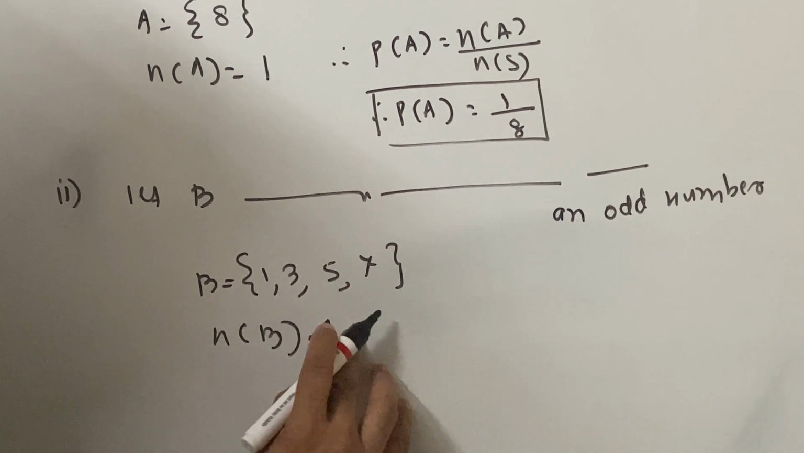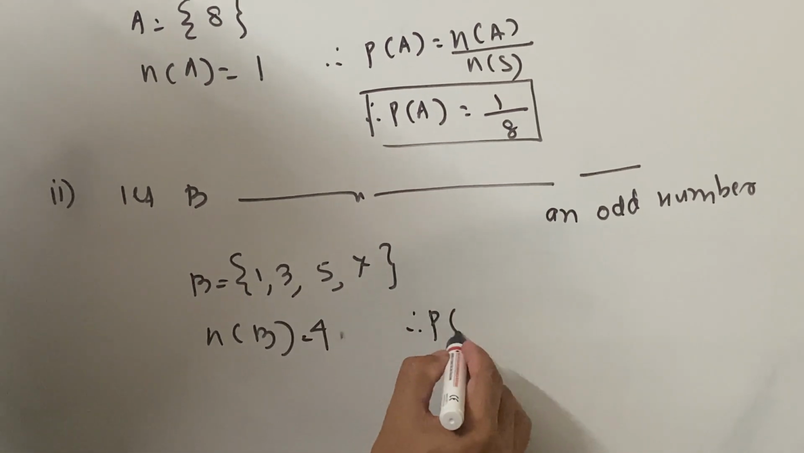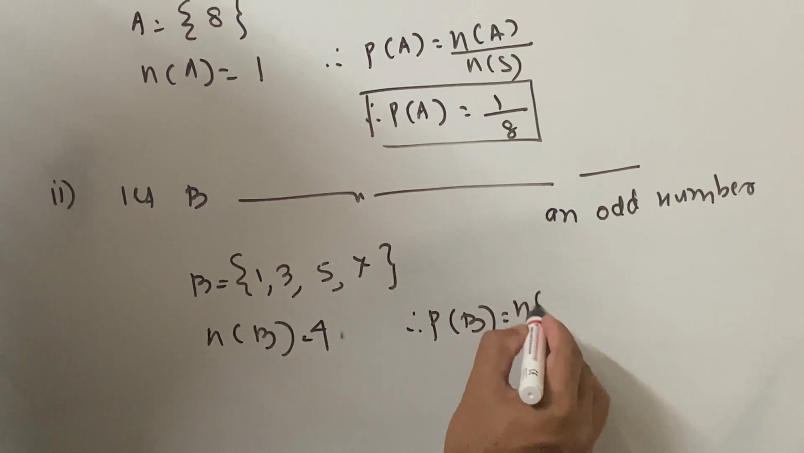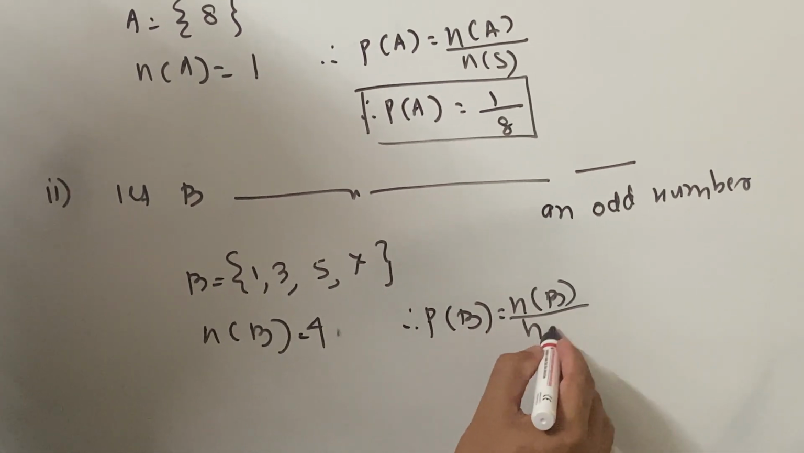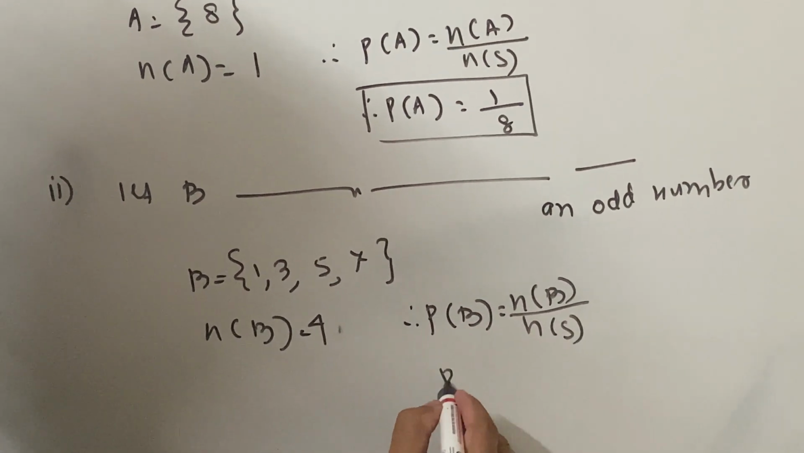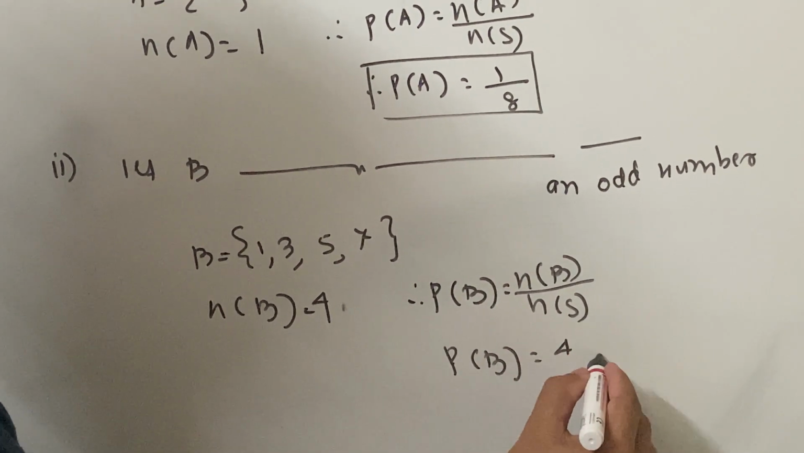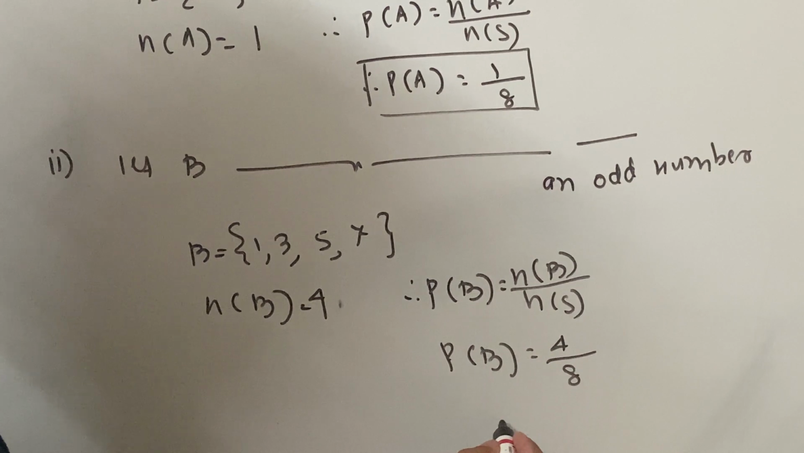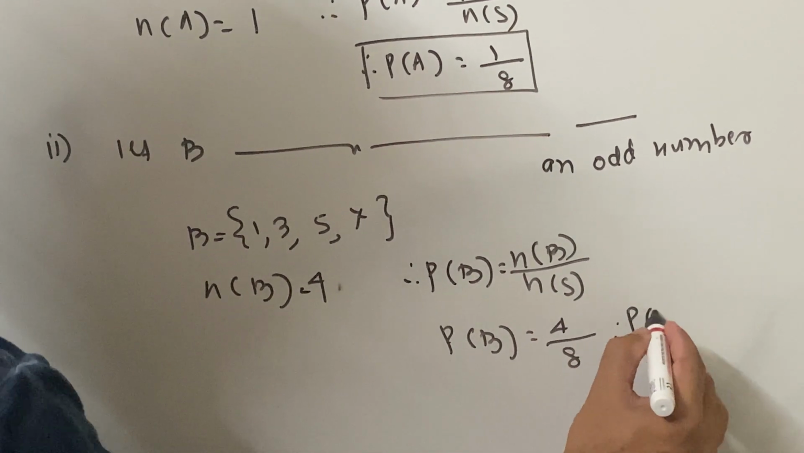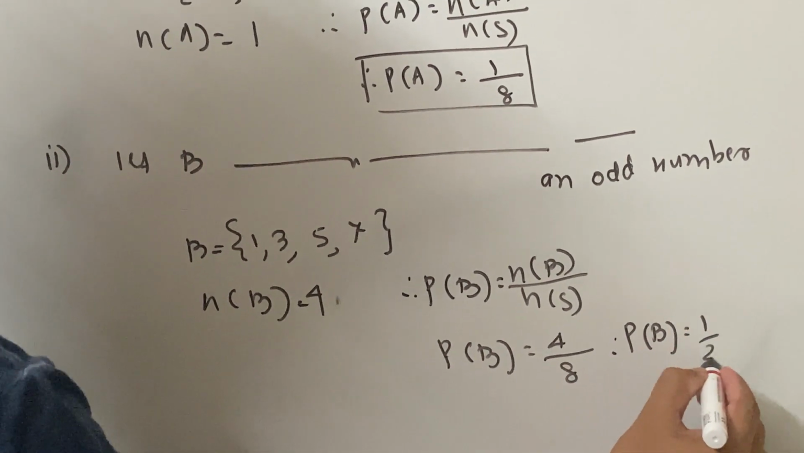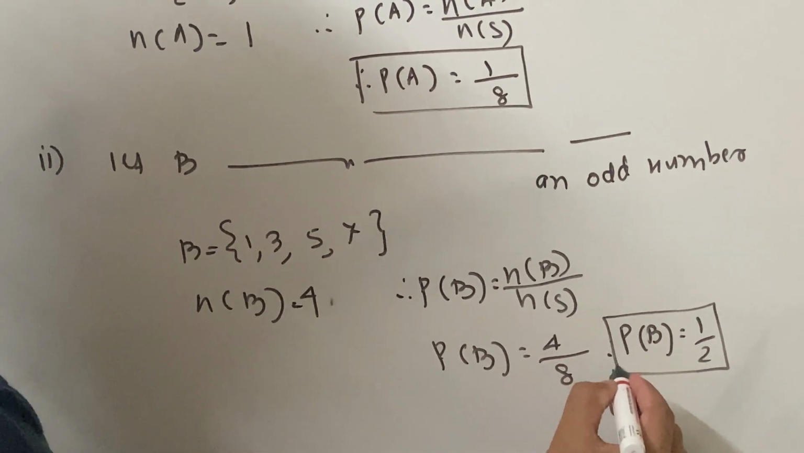This is 4. And therefore we can say probability of B is equal to n of B upon n of S. This is probability of B. n of B is how much? That is 4. And n of S is how much? 8. You get the answer. I'll write over here: therefore probability of B is equal to 1 upon 2.